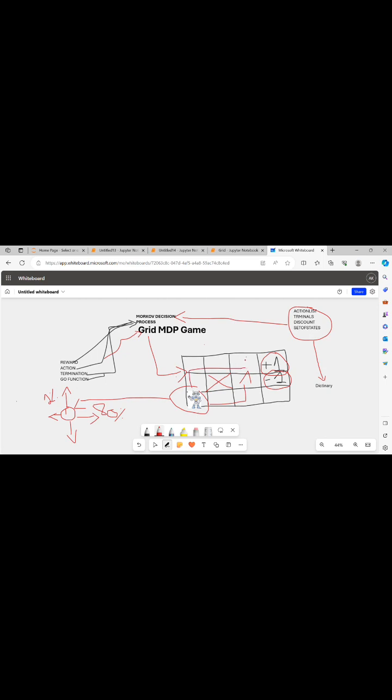Whenever the agent moves in any direction, it will get some reward. Reward means either a positive reward or a negative reward. We will discuss how the agent will move, and that with 80% probability it has to move in this direction, and it can move in other directions out of our expectation. So we will make the policy in this. We are talking about the basic needs, what type of functions we will require for the grid MDP game development.